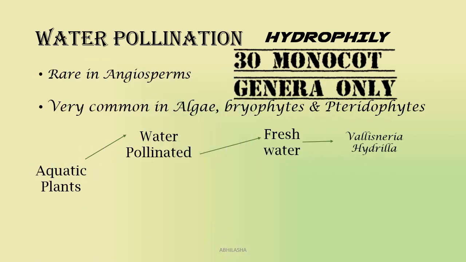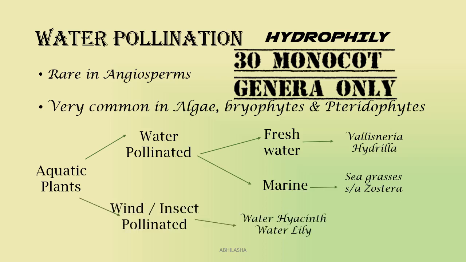Some marine flowers like Zostera, a seagrass, are also water pollinated, but here the pollen are released underwater. But then there are aquatic plants such as water hyacinth and water lily that are wind or insect pollinated. So you can see not all aquatic plants are water pollinated.